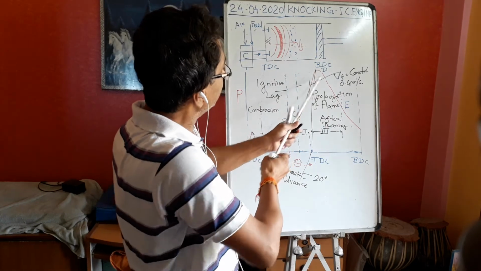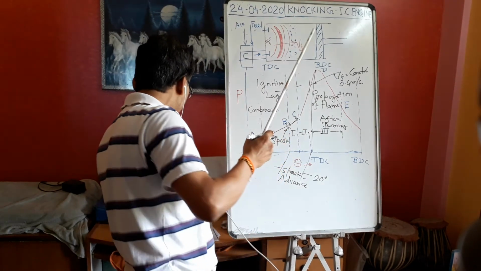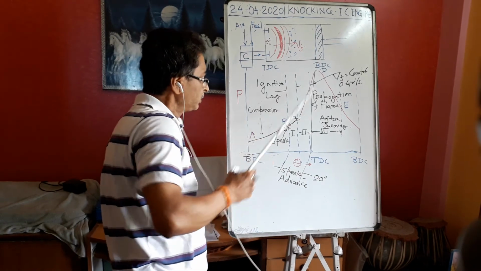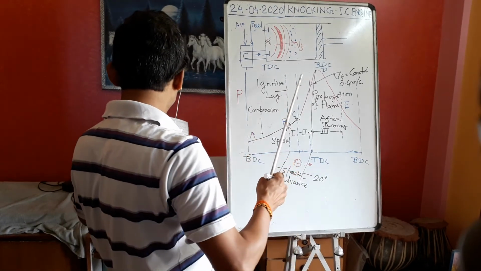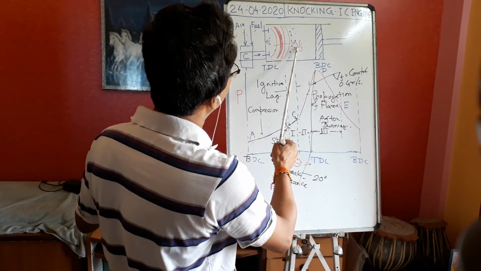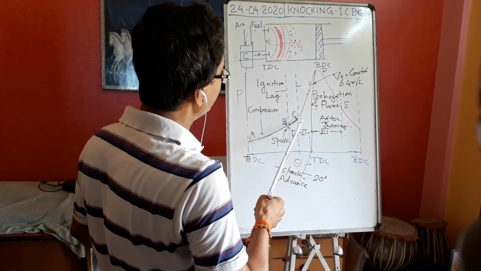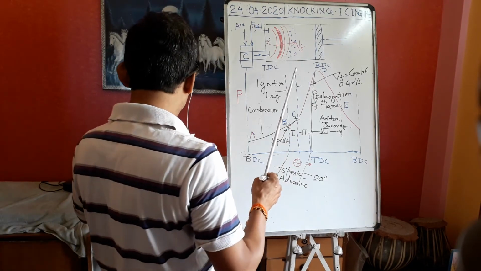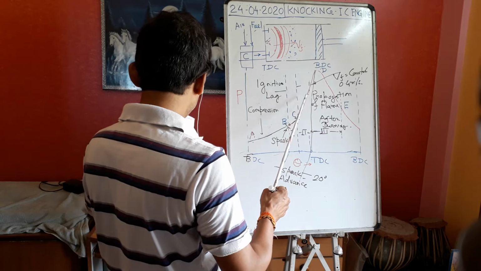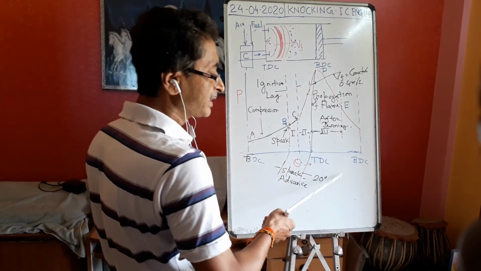What are the factors this depends on? The flame velocity Vf depends mostly on the turbulence. Turbulence also depends on the cylinder design.